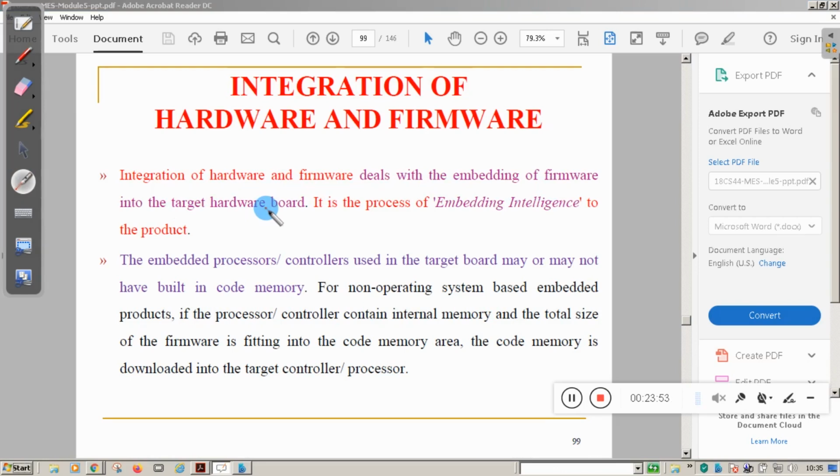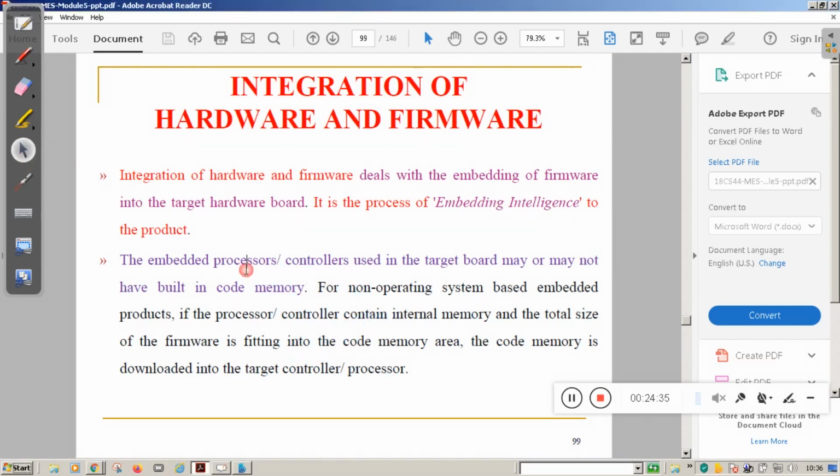In the target board you need to dump the firmware permanently. This process is called embedding. What this process will do is embed the firmware into the board. The embedded processor or controller used in the target board may or may not have built-in code memory. You have to see whether the proper memory is there or not, otherwise you need to add additional memory.